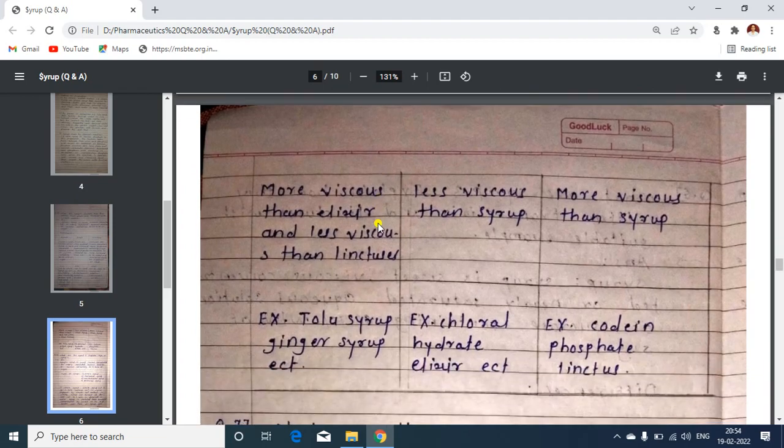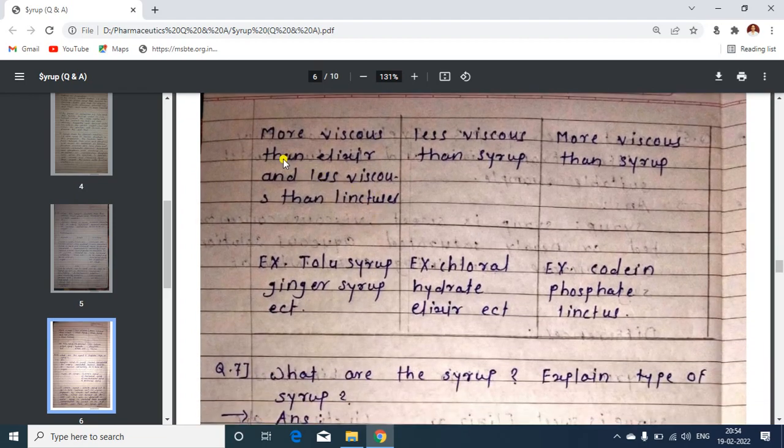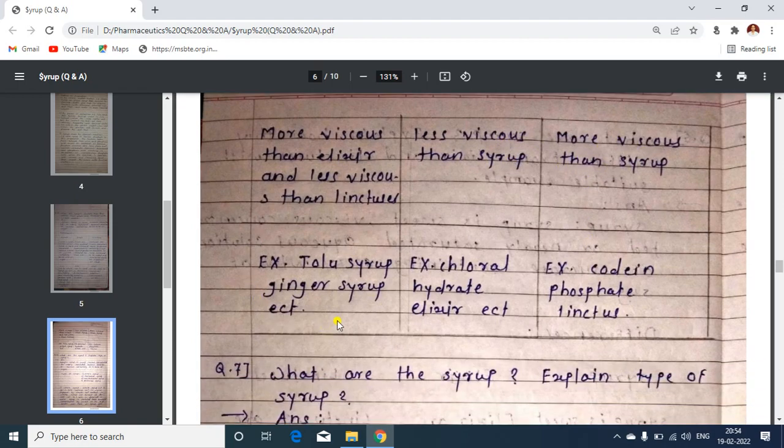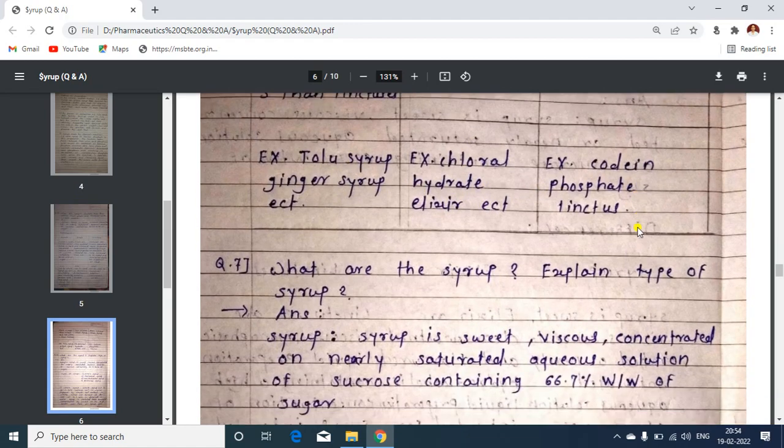When writing the difference, you should explain at least 5 points. Syrups are more viscous than elixirs and less viscous than linctus. Elixirs are less viscous than syrup. Then examples: Tolu syrup, ginger syrup, chloral hydrate elixir, codeine phosphate linctus.